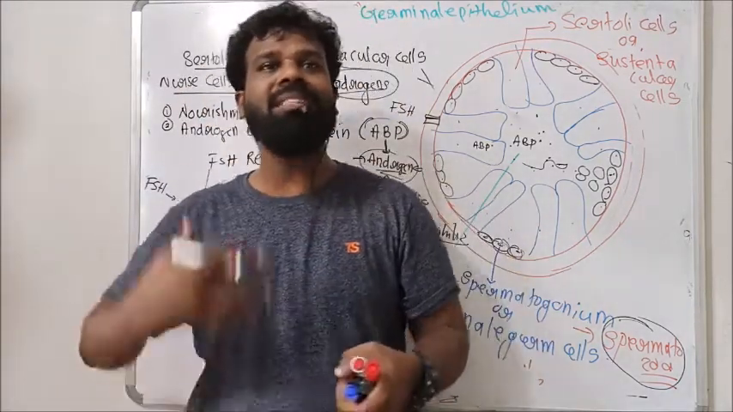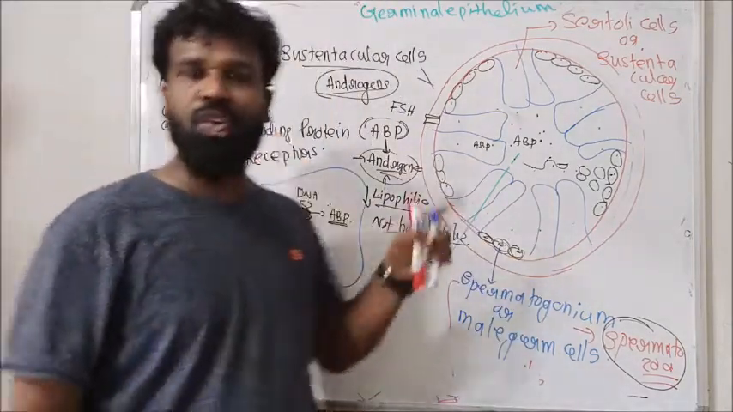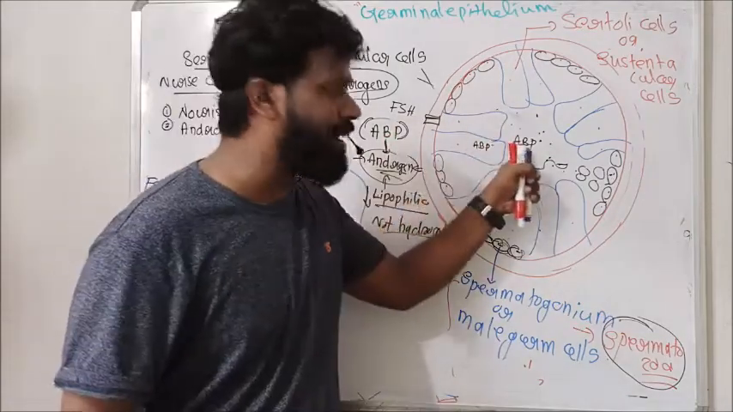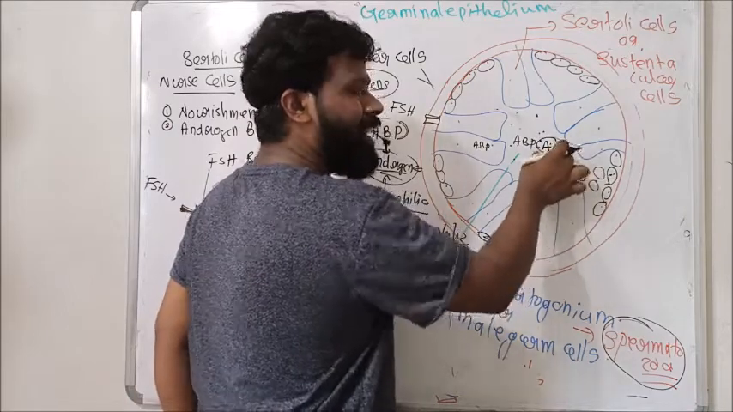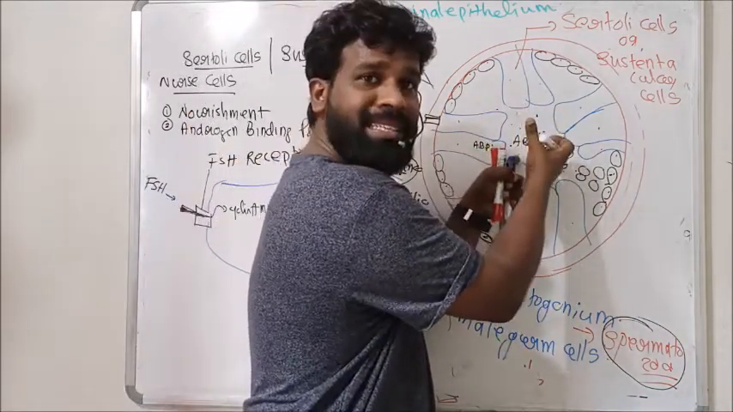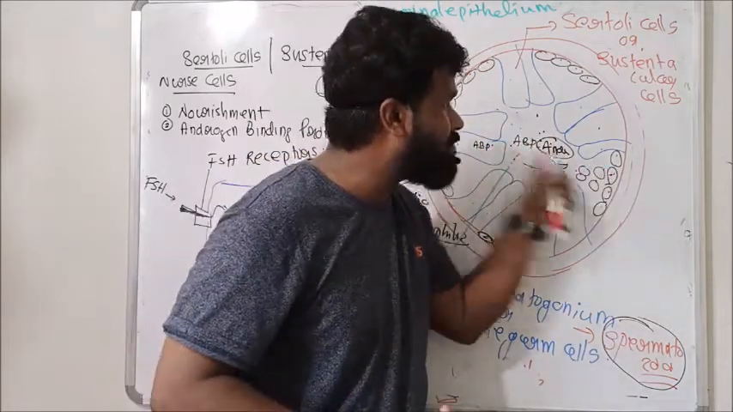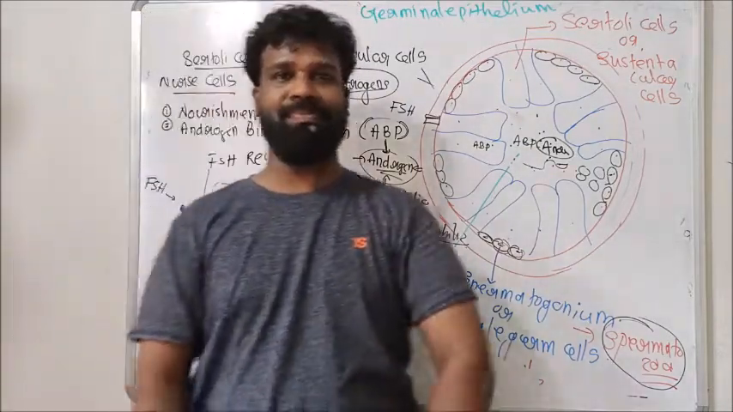So how is this Sertoli cell involved in spermatogenesis? By producing the protein androgen binding protein. When this Sertoli cell releases androgen binding protein, it binds with the androgen and makes the androgen less lipophilic, thereby concentrating androgen in the testis. When androgen concentration increases in the testis, it stimulates the spermatogonial cell and increases the sperm production.